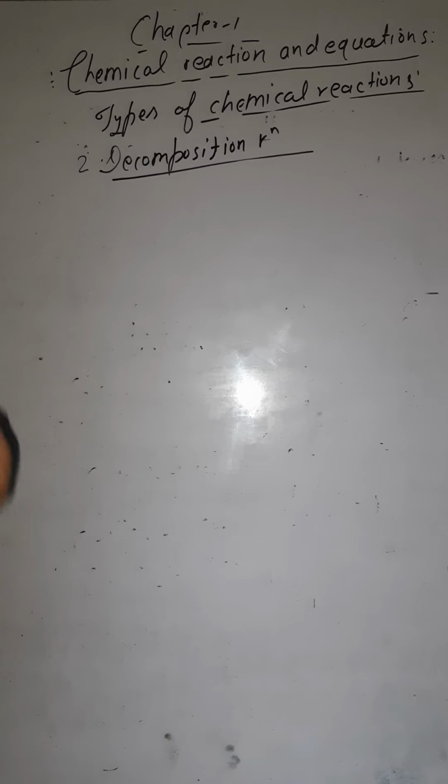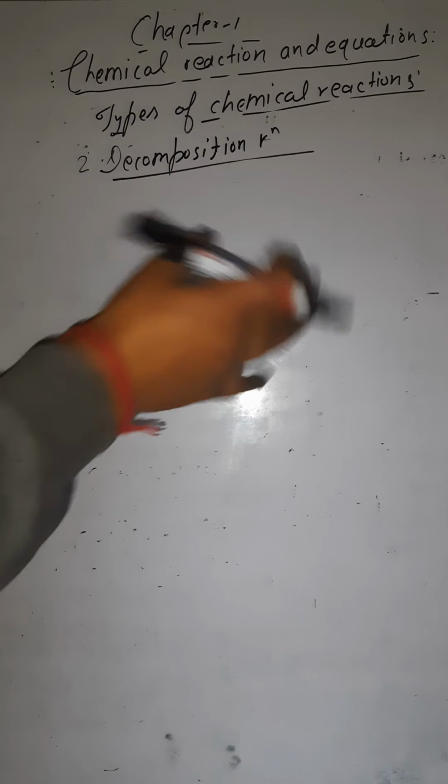So this is decomposition. Decomposition means splitting. One substance is split into two or three other substances. Here, write the definition.